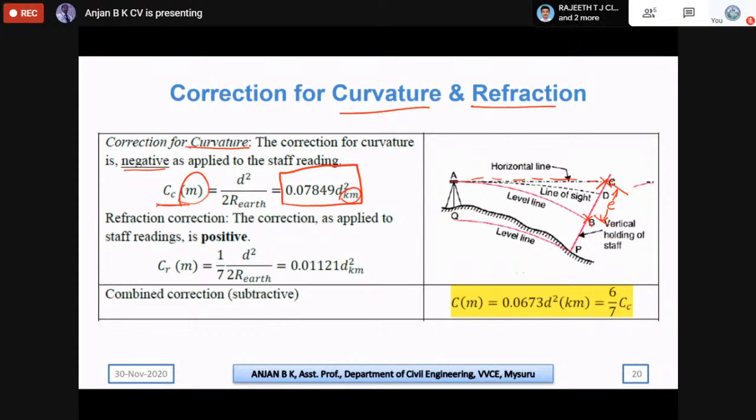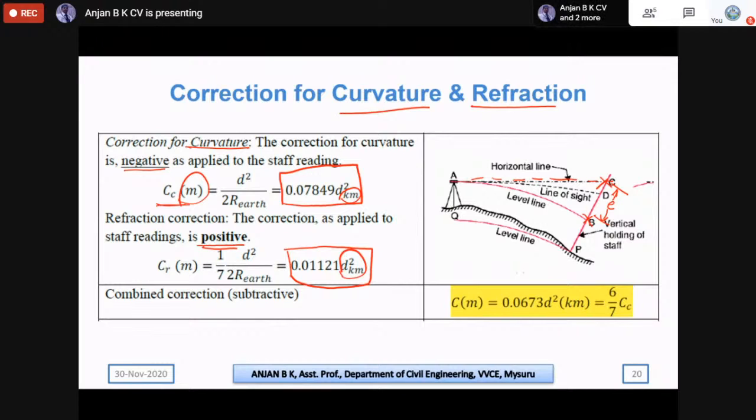So similarly, the refraction correction is due to variation in light. Therefore, the correction that needs to be applied for refraction is a positive correction. That is, we will be observing values normally lesser than the actual one. So the correction here will be positive, and the refraction correction is given by 0.01121 d square. Please note that the distance measured should be substituted in kilometers.